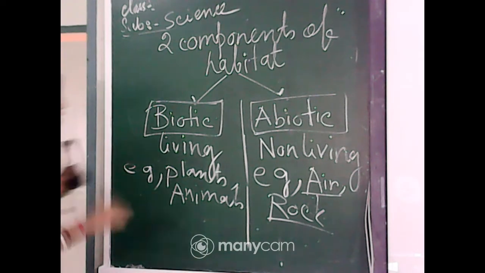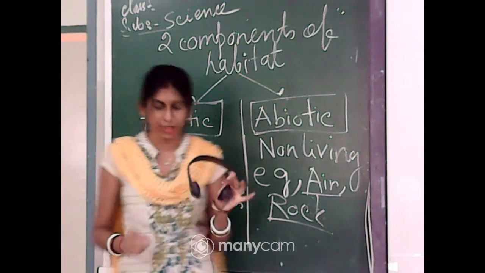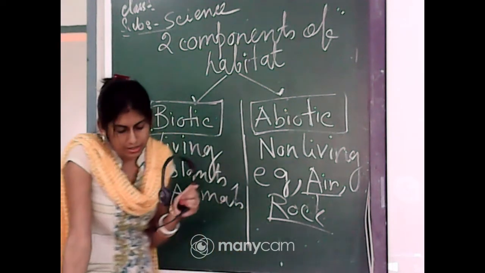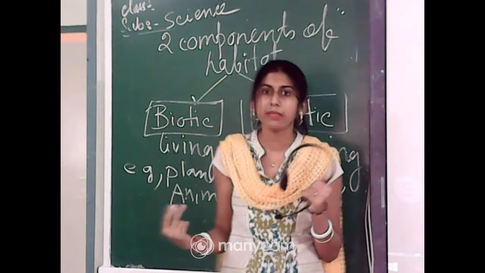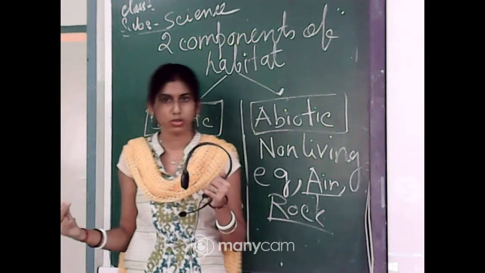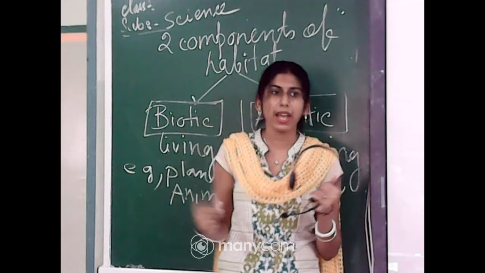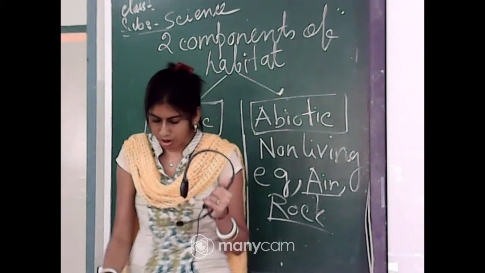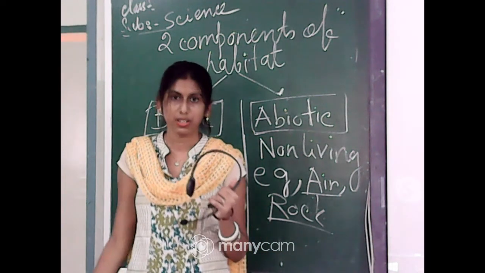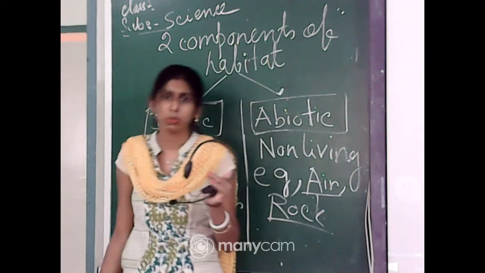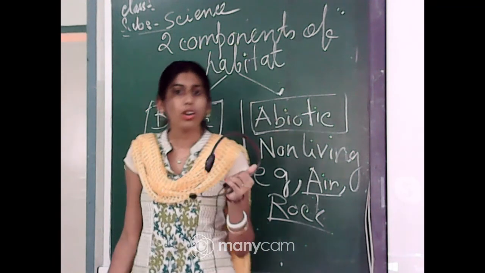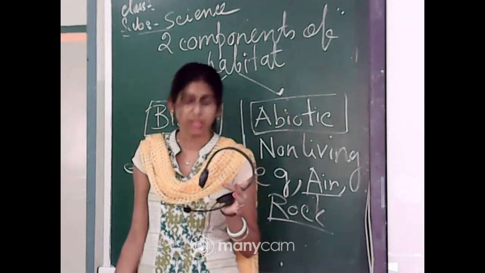Okay, sorry, abiotic components or abiotic factors. Just imagine that when seeds germinate, new seedlings come out, and from that a new plant will grow. So for germination some factors are required. What are these factors? These factors are mainly air, water, and sunlight. All are required for germination of seeds.